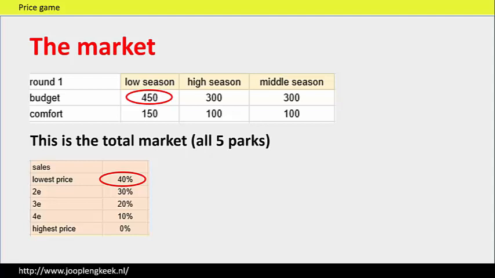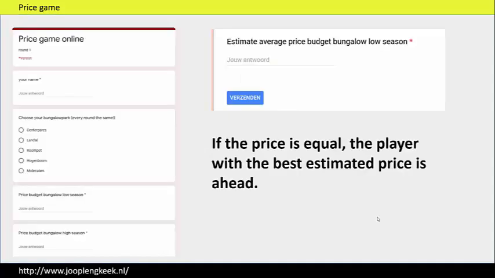The highest price is a very bad position, because all your bungalows will be empty. But realize the lowest price is a good position, but when you sell a lot in round 1, your capacity in round 2 is lower, and when your bungalow park is full, the customer will go to the competitor.